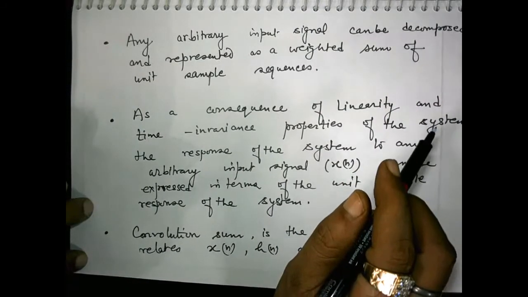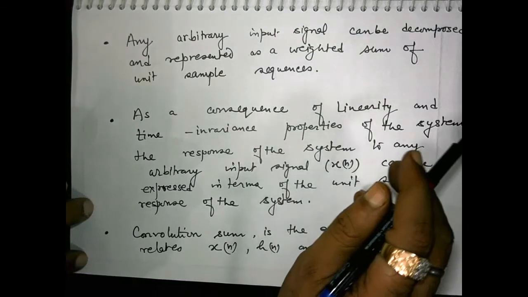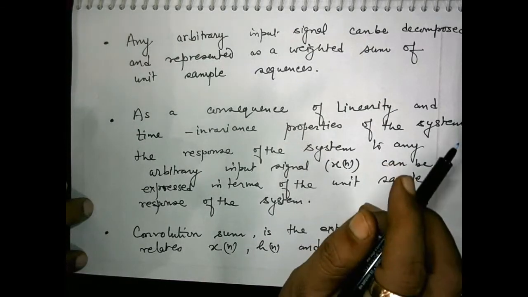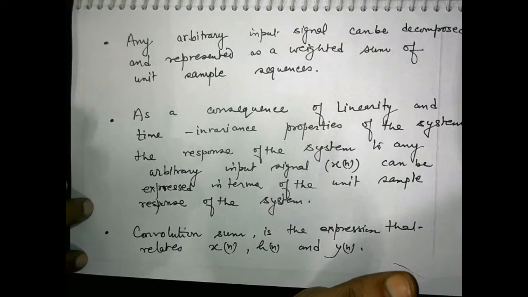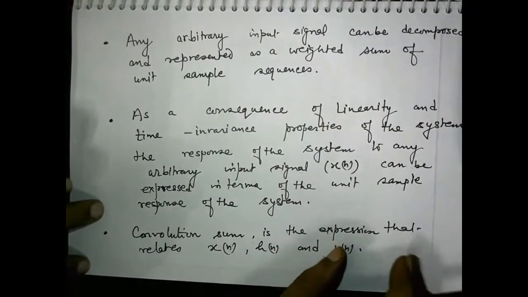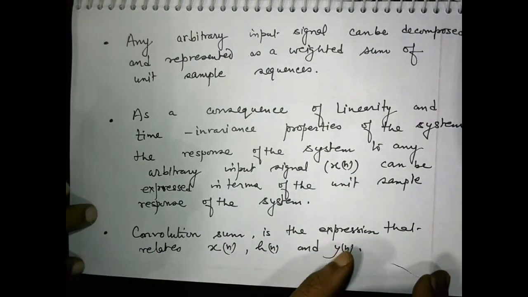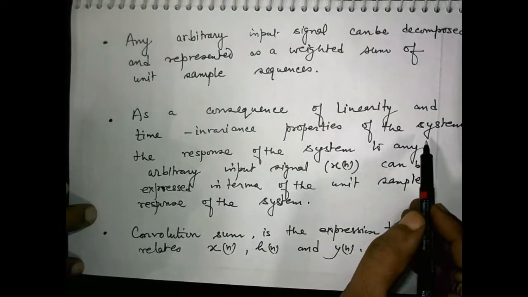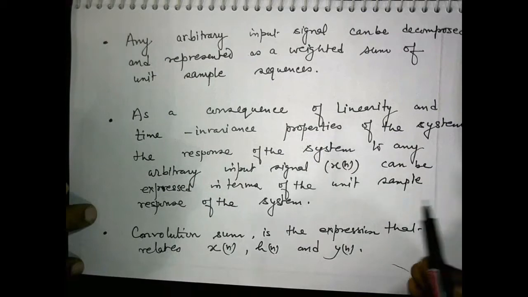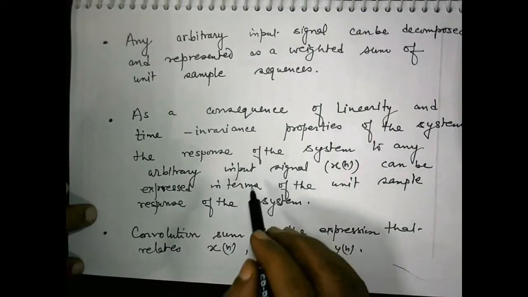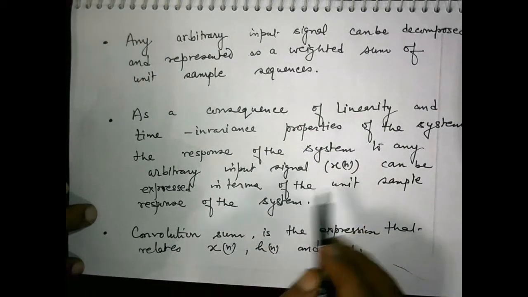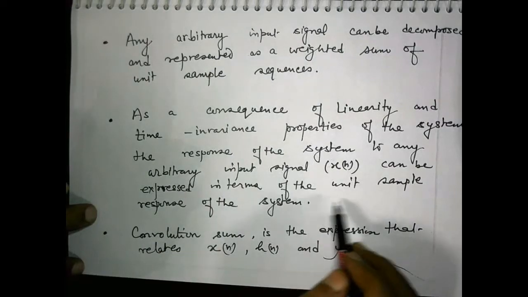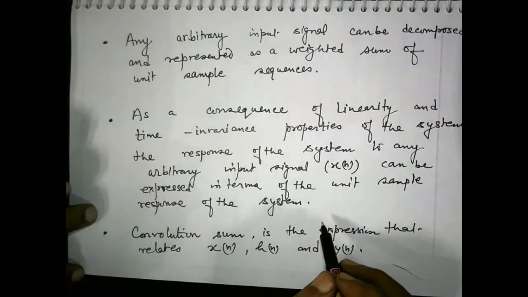Any arbitrary input can be decomposed and represented as a weighted sum of unit sample sequences. We will see it in detail in the latter part of our lecture. So simply by using the linearity and time invariance property of the linear time invariant system, the response of the system to any arbitrary input x(n) can be expressed in terms of the unit sample response of the system.